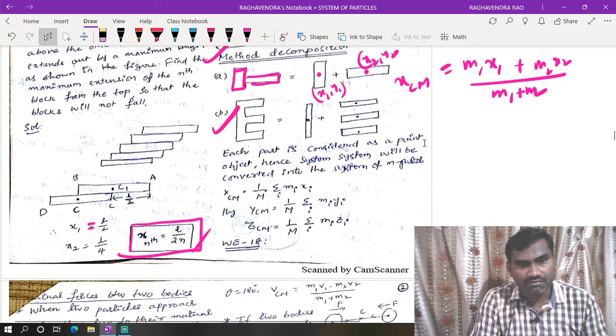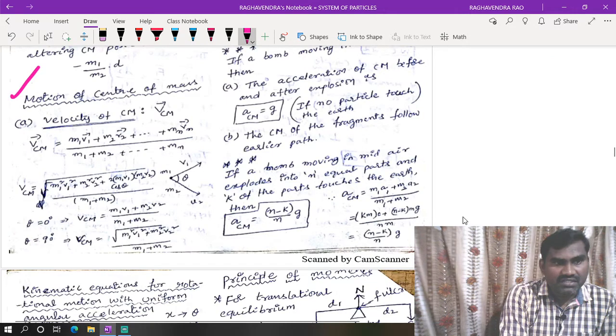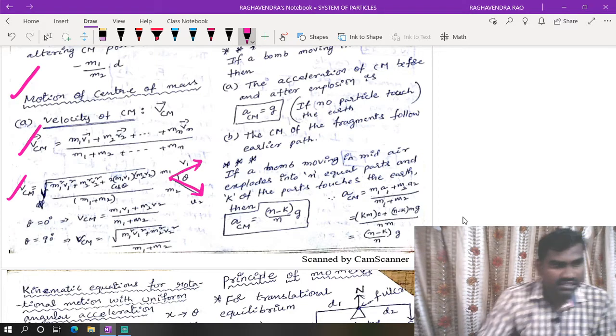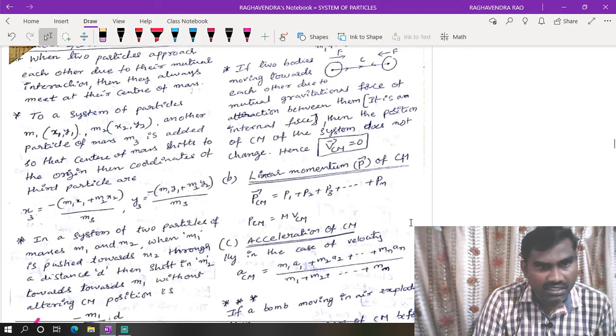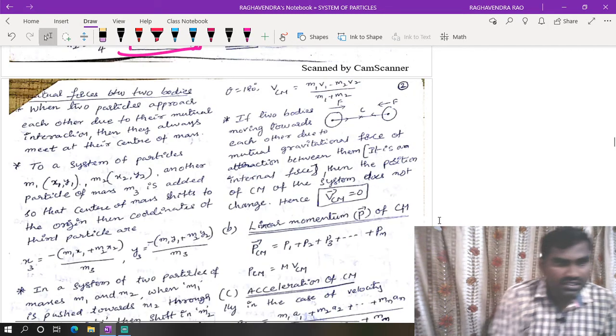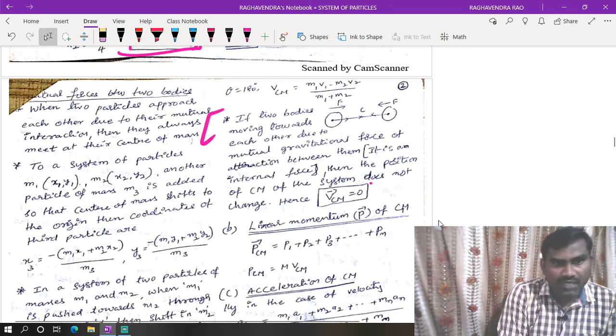Okay. These are all the points we can go through. Right, motion of center of mass. So velocity is m1 v1 plus m2 v2. These are all direct standard formulas. We can go through it. So according to the conservation of momentum principle, we can divide like this. Based on that, theta is equal to 0 and 90 degrees. We have conditions for it. And momentum also we can go through. So this is an important point.